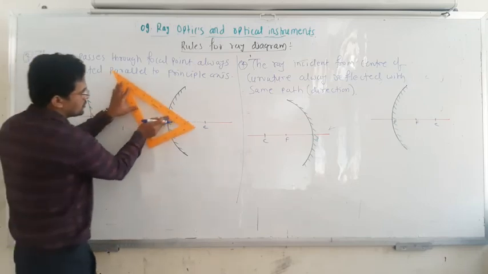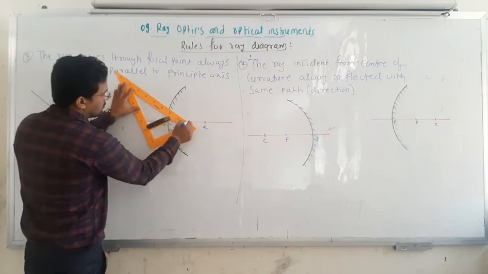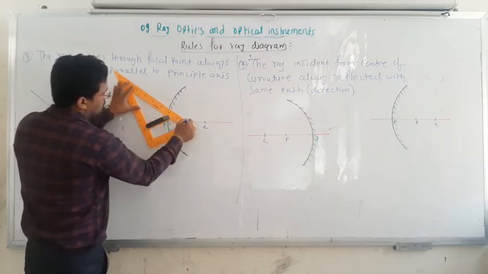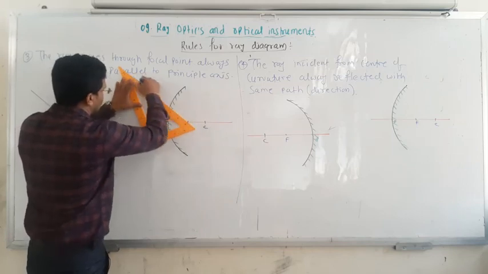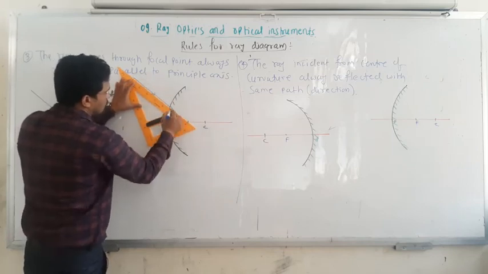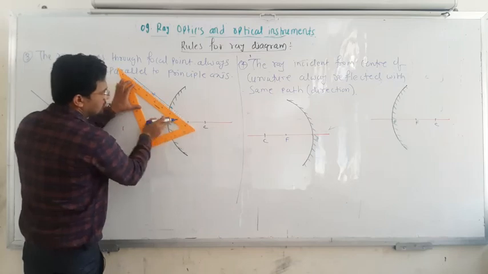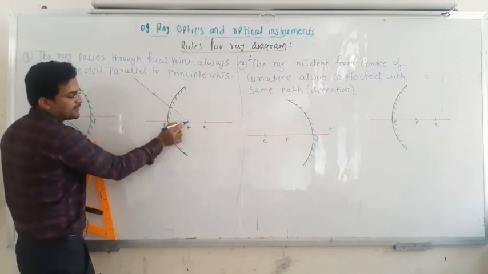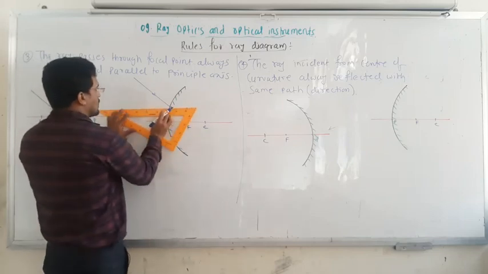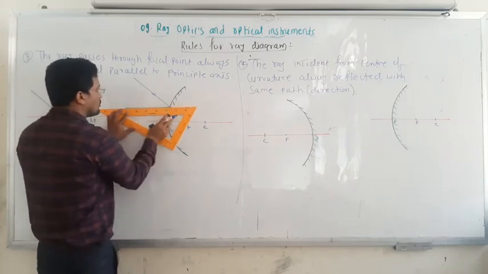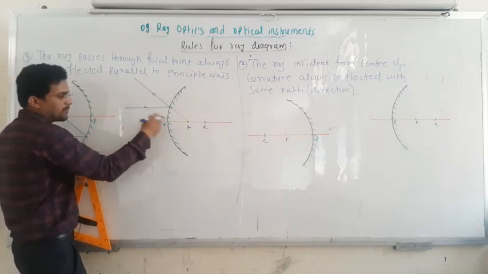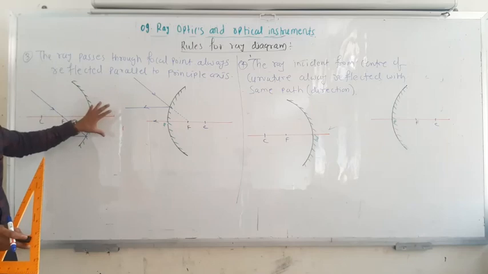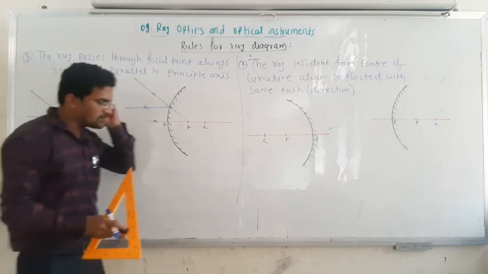Here too, if the ray which is incident from here appears to be incident on the focal point, this ray is always reflected parallel to the principal axis. So these are some ray rules and diagrams. Remember the diagrams and the ray rules.